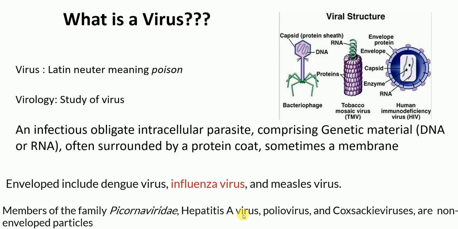For example, hepatitis A virus, poliovirus, or Coxsackie viruses are non-enveloped viruses. So this is the introduction on viruses. Viruses are infectious obligate intracellular parasites comprising genetic material, DNA or RNA, often surrounded by a protein coat here, and sometimes by a membrane like here, and sometimes they are naked.